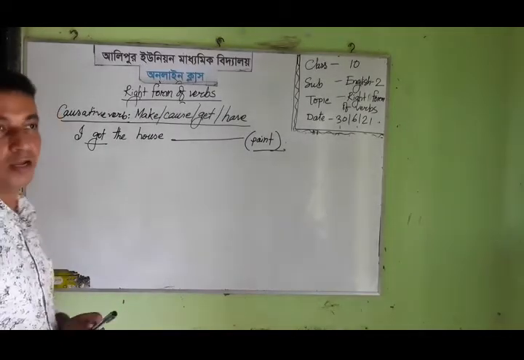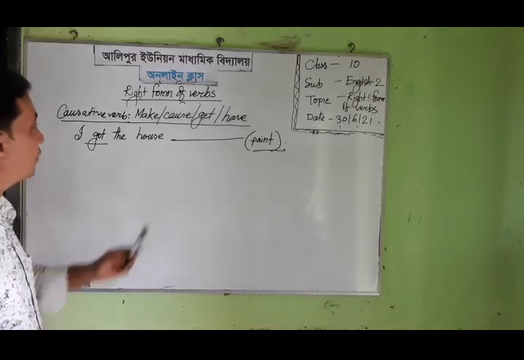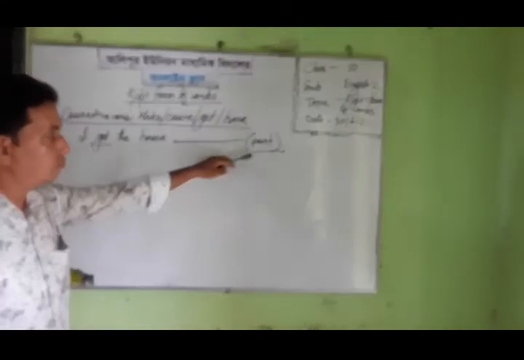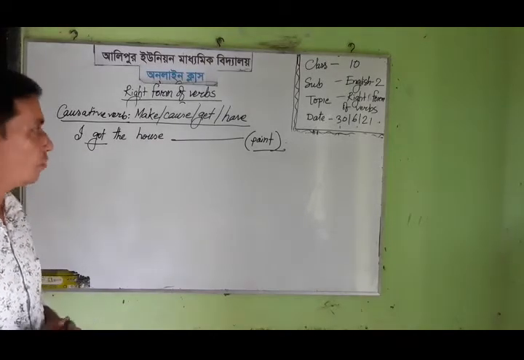So in case of taking help of others, we need this type of causative verb, these four types of causative verbs, and after the causative verb, the principal verb must be changed into past participle form.